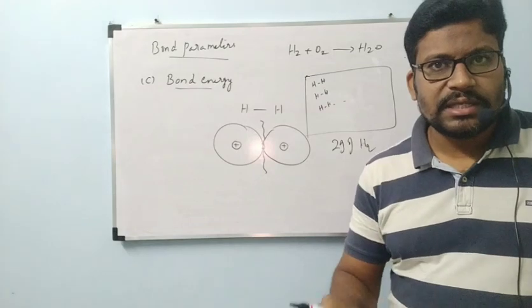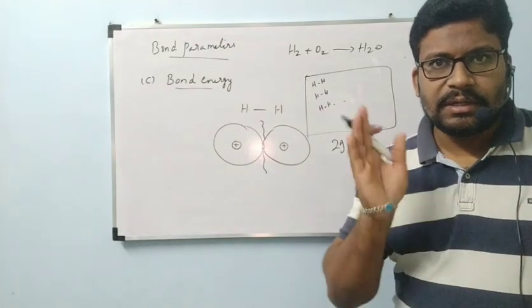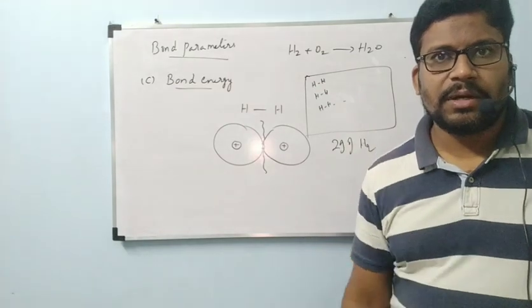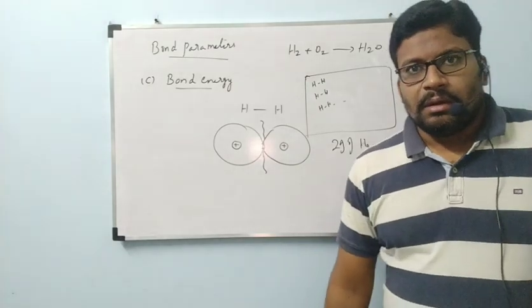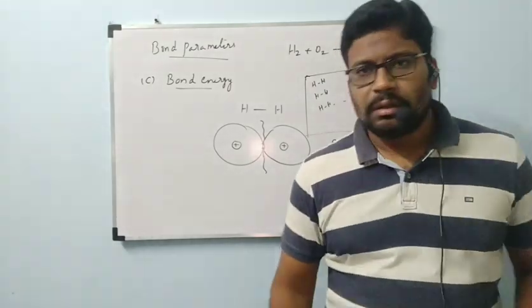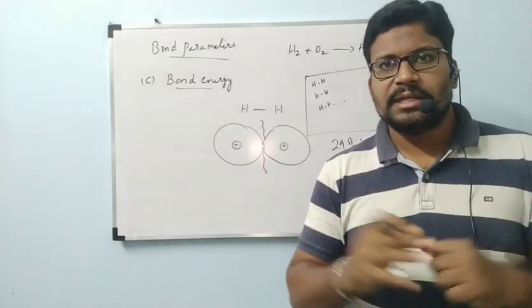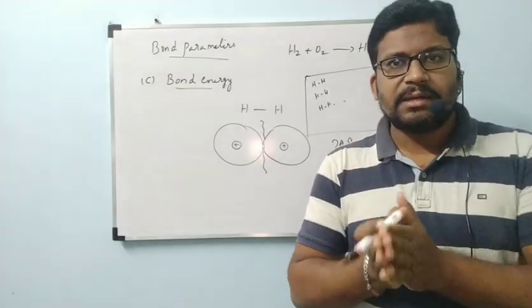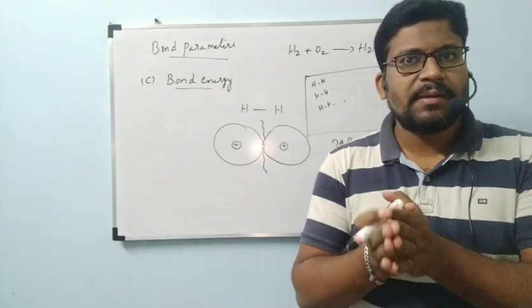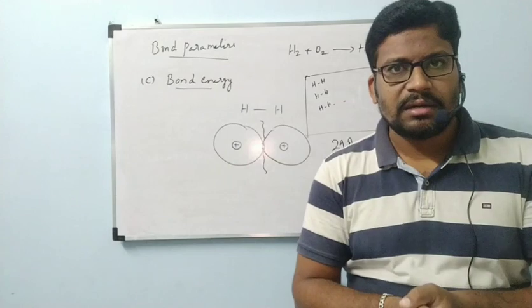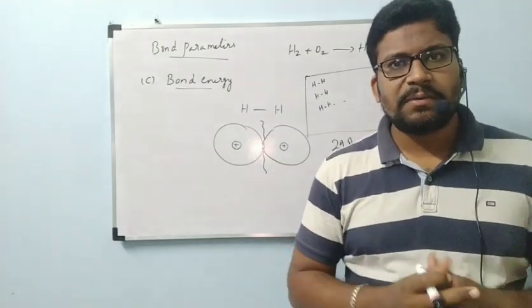If you give that energy, then only the molecule is going to be broken into atoms. The attraction between the atoms will be broken down. Suppose one strong thread, like a rope, is there, and we want to break that rope. For breaking that rope, we require some amount of energy. If you give that energy, then only the rope will be broken. Otherwise, it is not possible to break the rope.